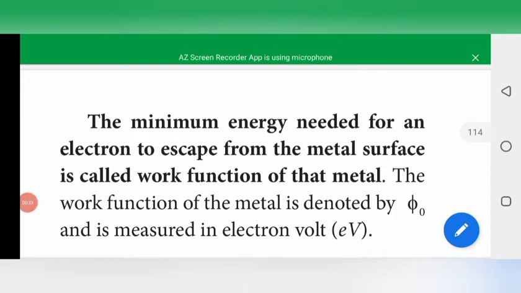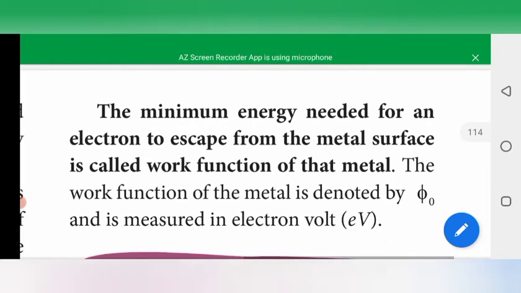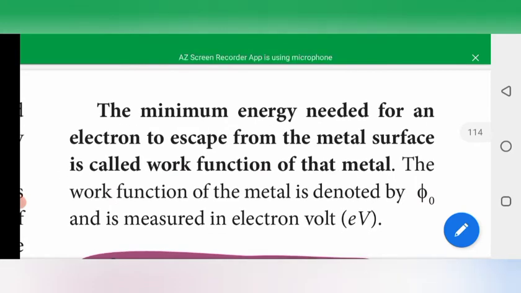When we give external energy, the minimum energy needed for an electron to escape from the metal is called the work function of that metal. Here the work function is the kinetic energy gained by the electrons. The work function is denoted by the letter phi naught, and it is measured in electron volt, that is eV.